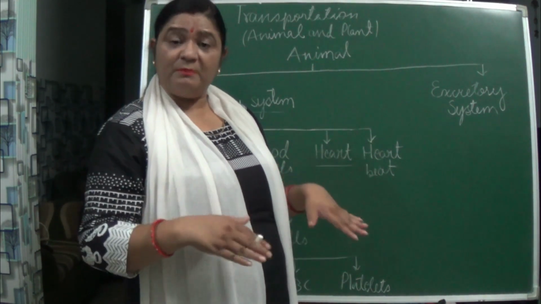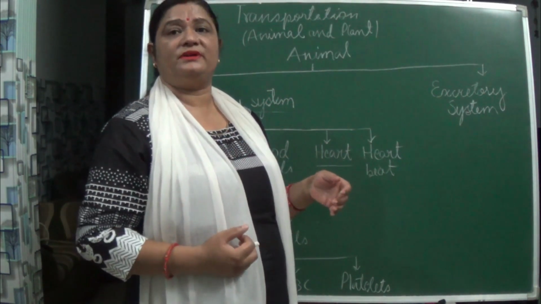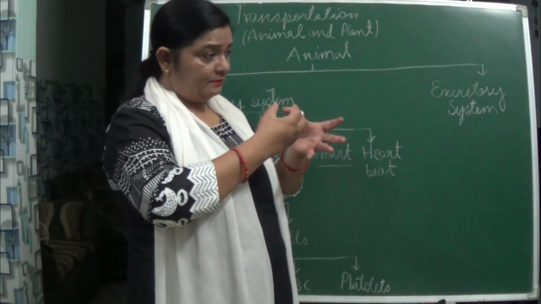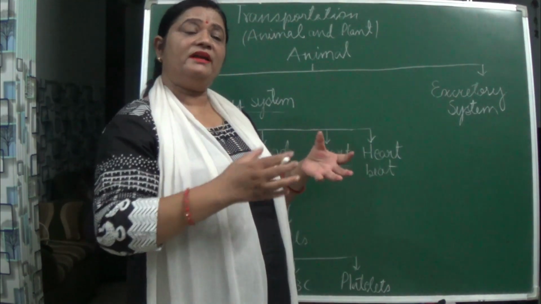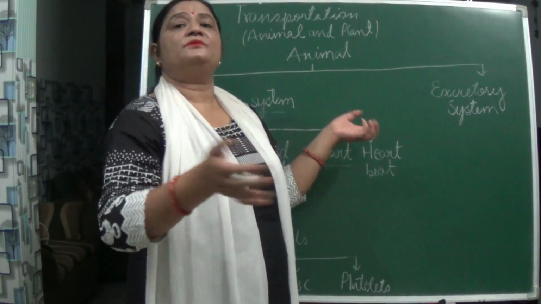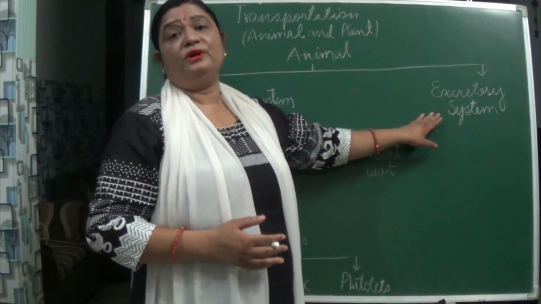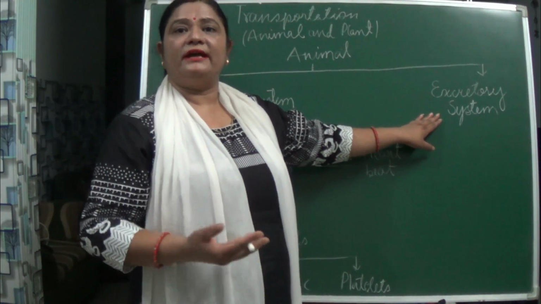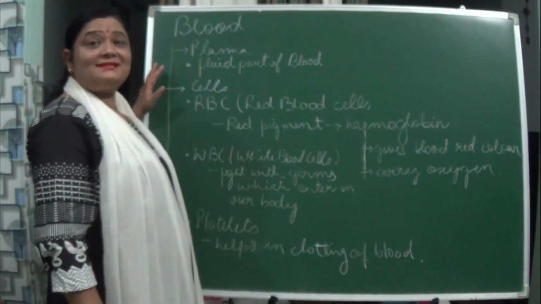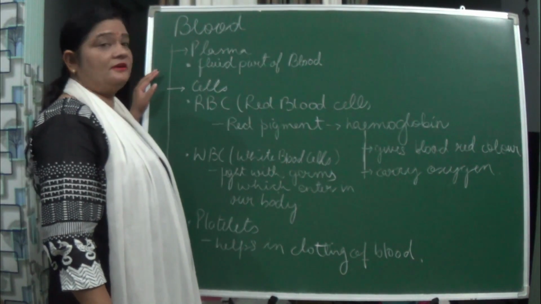Here the impure blood consisting of these toxic materials is what? Filtered. And pure blood remains in the body, and the impure blood consisting of toxic substances comes out in the form of urine, and which organ helps? That is the kidney.